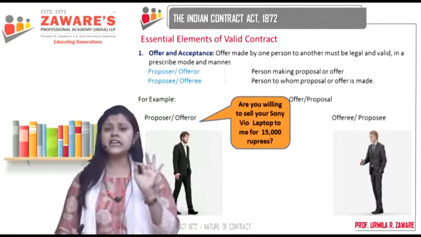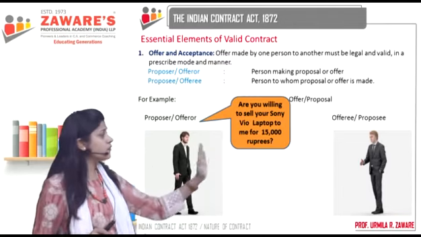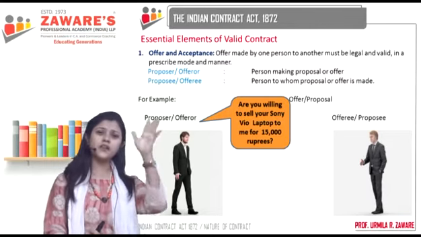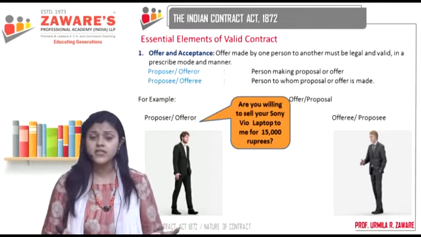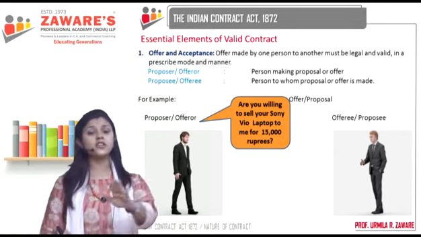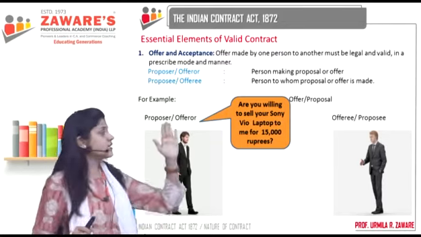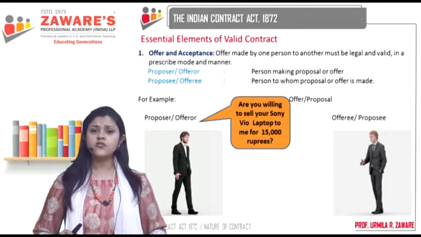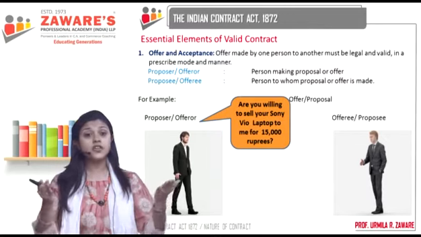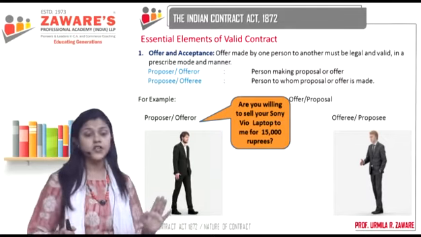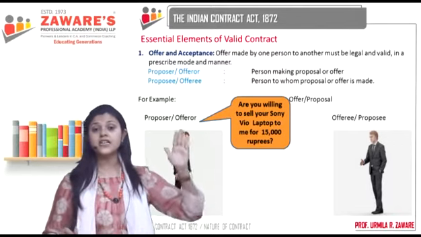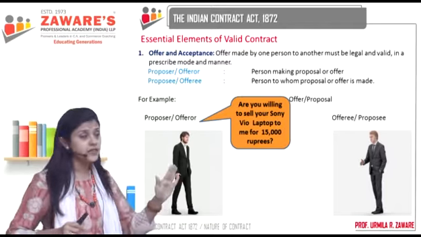Is the offer made in clear terms? Now here, if the offerer would have said, are you willing to sell your Sony Vaio laptop to me for any price you want? Is it certain? Is it specific? No, it's not clear. So that is not a valid offer. Or the offerer says to the offeree, are you ready to sell me any laptop you want? Vague, not clear. The offer is not clear, so it is not a valid offer. So when you are making your offer, it has to be done in a clear, definite manner. It cannot be vague, correct?